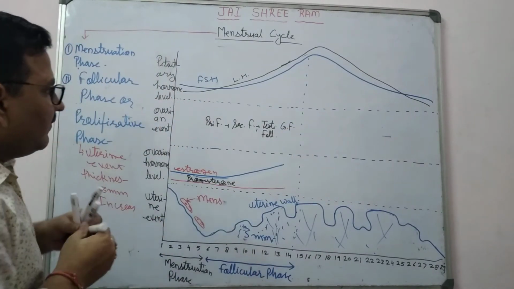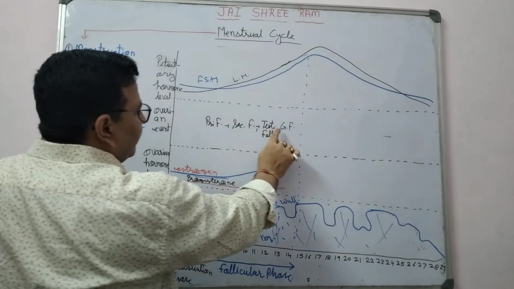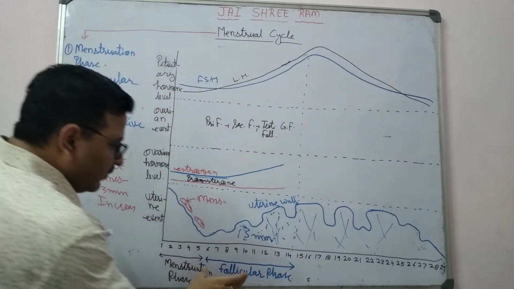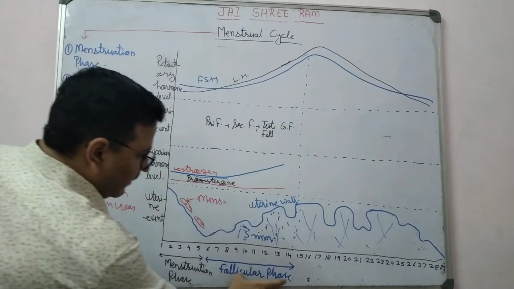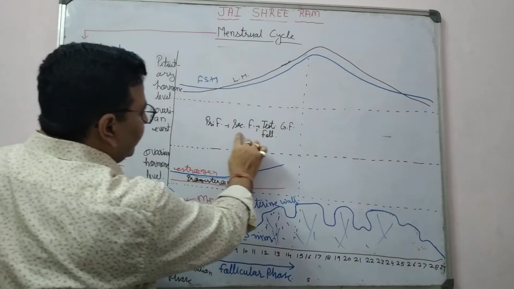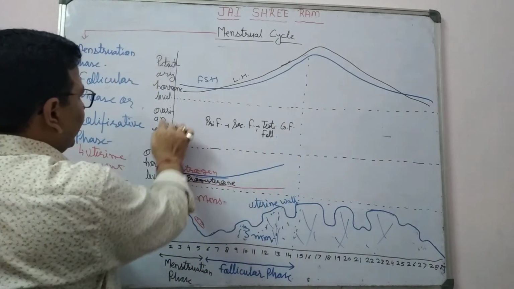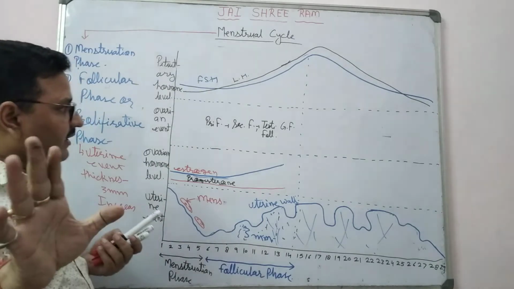So the formation of the primary follicle to the Graafian follicle takes place during the follicular phase. This is the development of the follicle, part of the ovarian event.